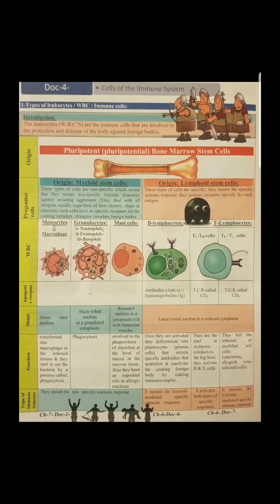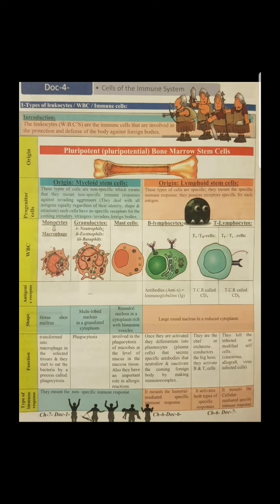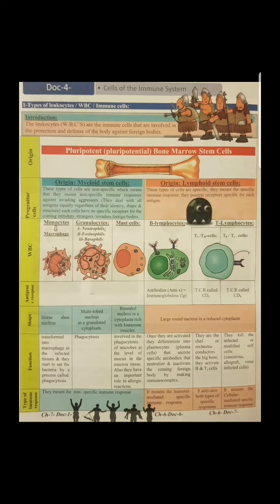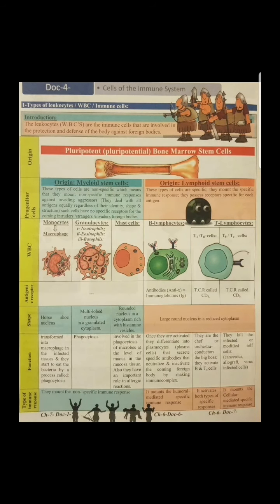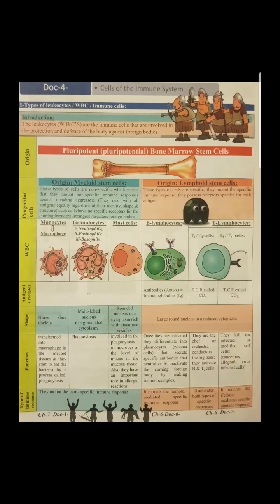I summarized in this table the origin, the progenitor cell, the WBC, the antigenic receptors, the shape, the function, and the type of the immune response. It's a wide classification for the white blood cells, but it's important to know the origin. What is the origin of the white blood cells? The origin is the bone marrow. Okay, the bone marrow, not the spinal cord, the bone marrow.